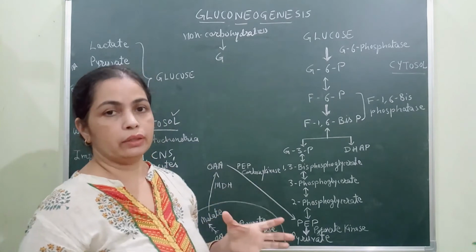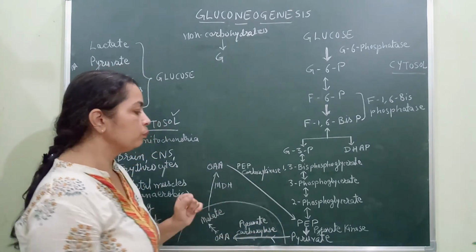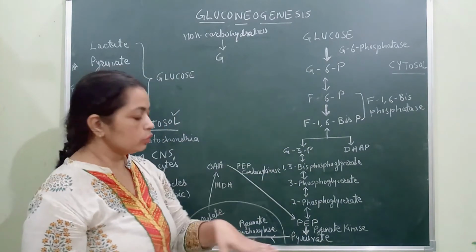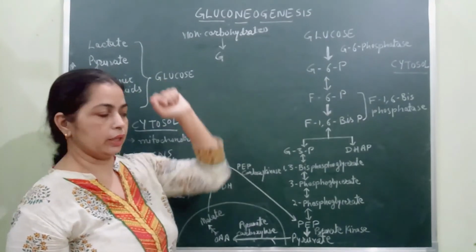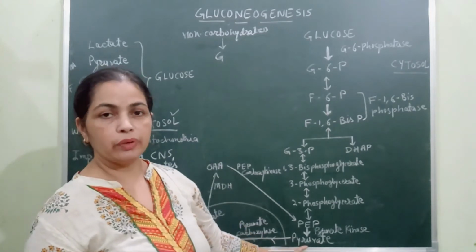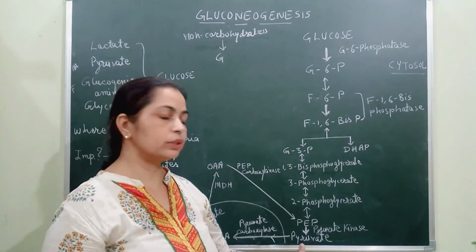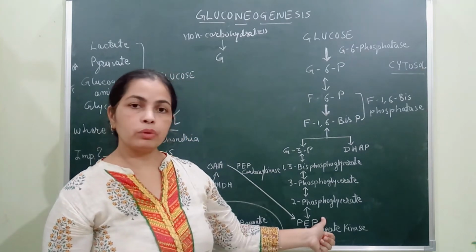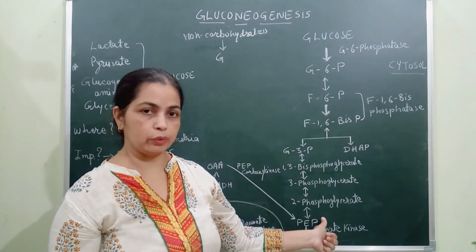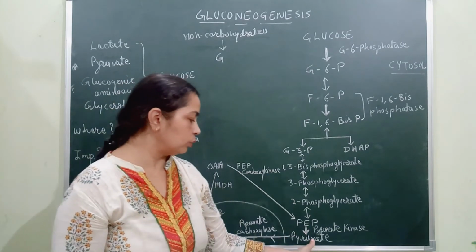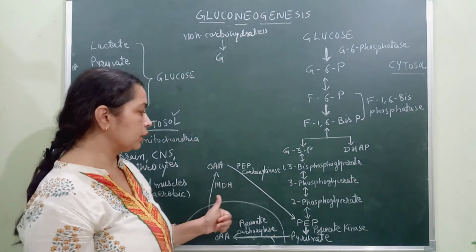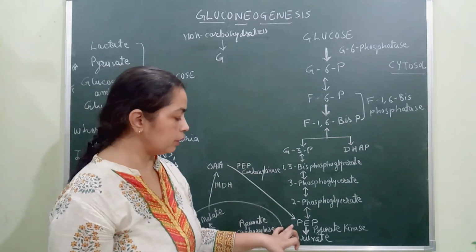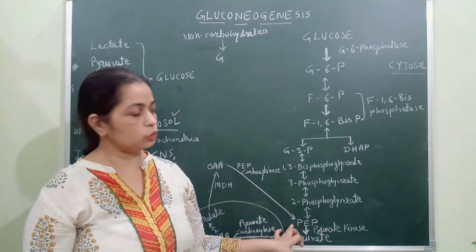So how do we do that? That is an important question here. We will start with pyruvate, because we want to prepare glucose, so we will be going in the backward direction. Pyruvate is not able to get converted directly into phosphoenol pyruvate, PEP. So this pyruvate needs to be converted into a compound which will be able to form phosphoenol pyruvate.